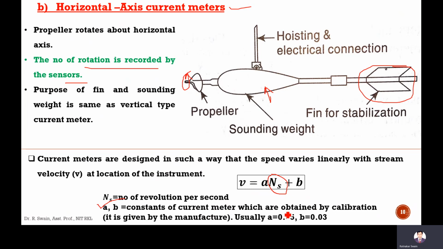During the manufacture of the current meter, it is calibrated. Before supply it is calibrated, and it is usually fixed for a particular current meter. Usually a is 0.65 and b is 0.3. It might be different for different current meters, and it depends upon the manufacturer. So velocity is measured using a N_S plus b.